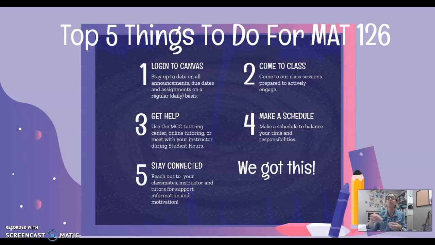So the more involved you are on campus and with the people that are on campus, the more likely you are to be successful. So the more connections you make, the more successful you're going to be in all your classes. And I am here to support you in that journey. I look forward to seeing you be successful this year and this semester. But that's it. That's my top 5 things.